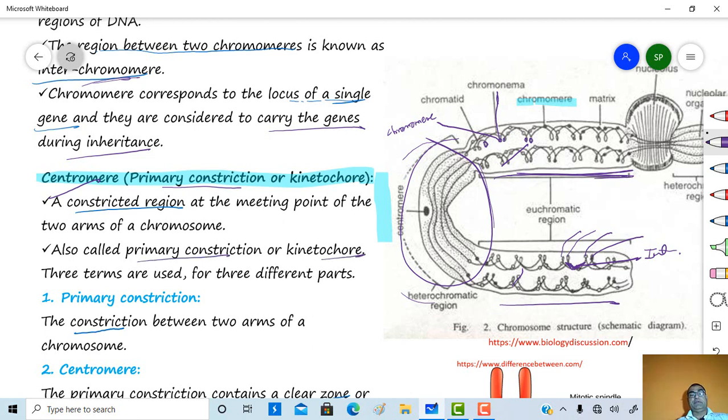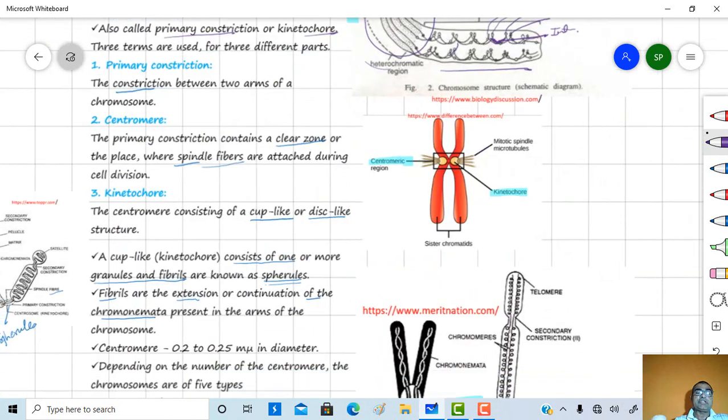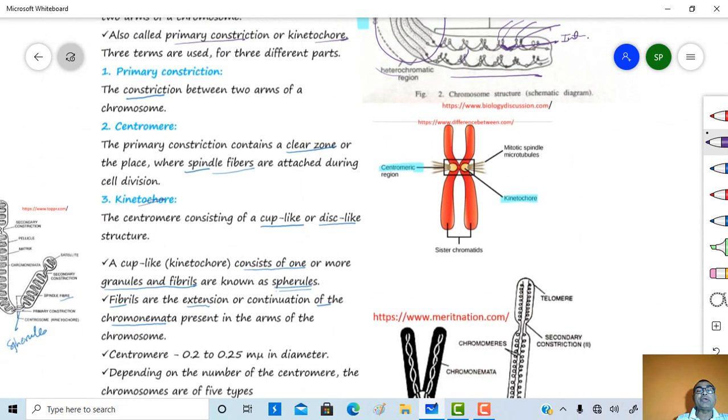Three terms are present. First one is a primary constriction, second one is a centromere, and third one is a kinetochore. These three terms are used for three different parts. Primary constriction is the constriction between the two arms of the chromosome.